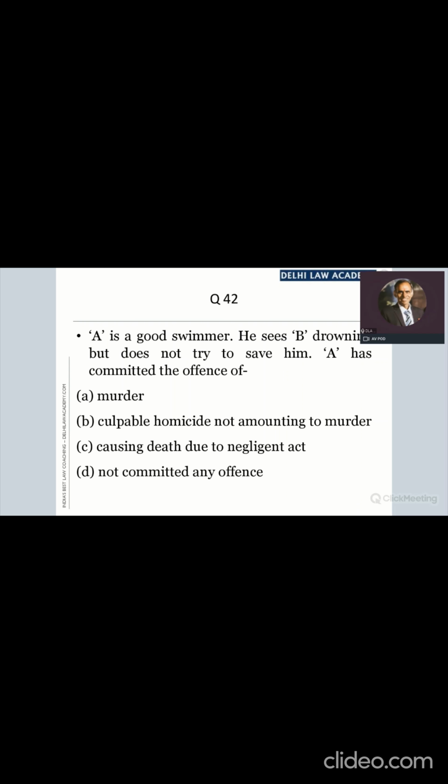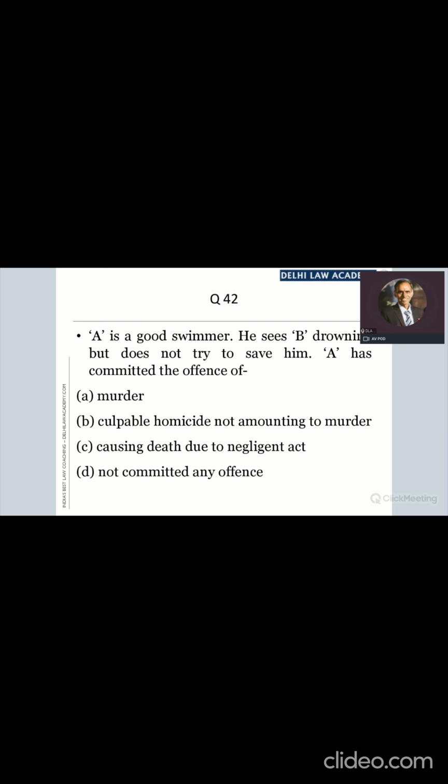If you have to give a reason, yes, Ayushi also says no offense. So everyone agrees, but what is the reason? Why is it not an offense? Because he has not done any act to, there is a death.